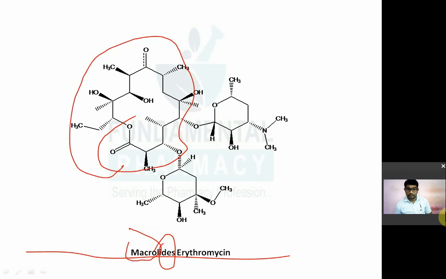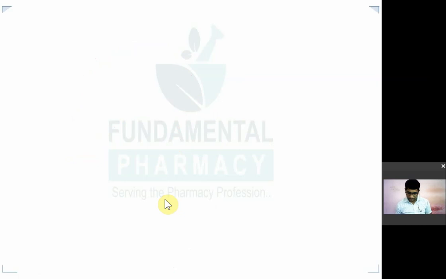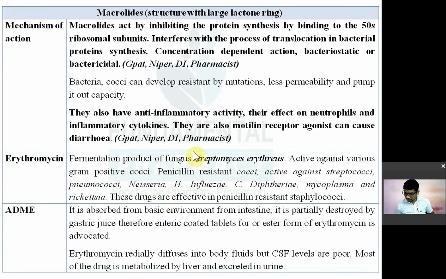Antibiotics having a large lactone ring in their structure are known as macrolides. Macro means large, lide means lactone ring, so large lactone ring containing glycoside antibiotics. That is nothing but the macrolides. In that category you have erythromycin, azithromycin, roxithromycin. A lot of antibiotics are there. So we'll see the pharmacology of that.